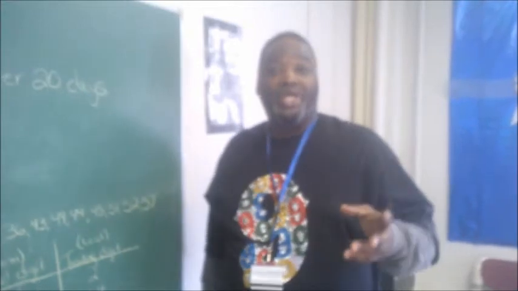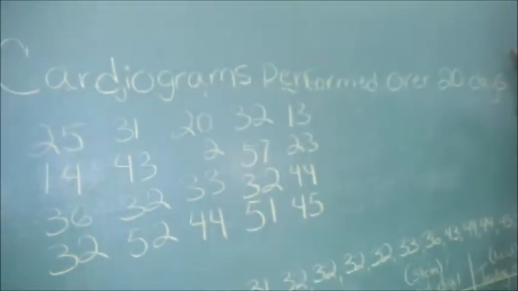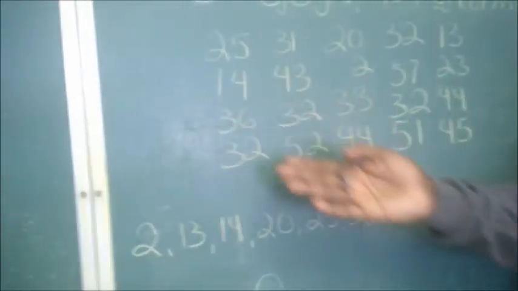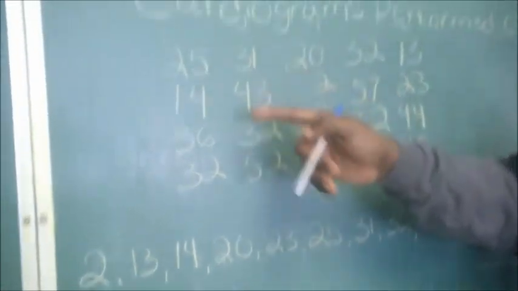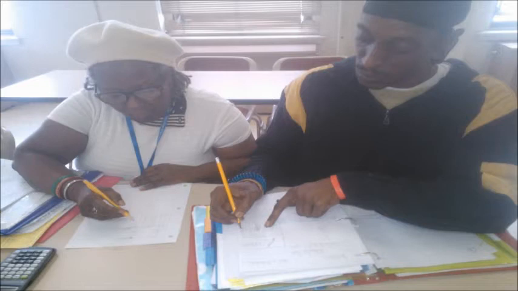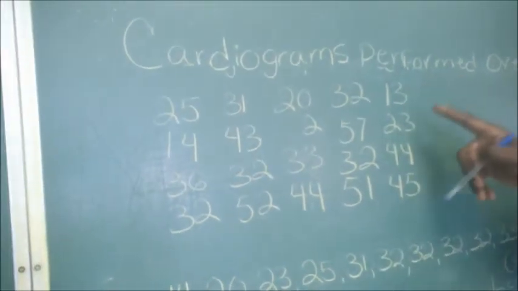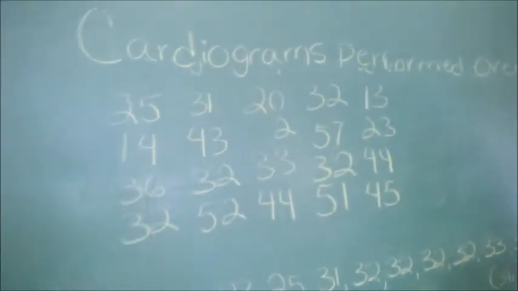Hi, my name is Theophilus Conley, and I'll be explaining the stem and leaf scenario here that we have present on the board. Cardiograms performed over 20 days inside of a hospital resulted with the information that we've gathered here. We have 25, 14, 36, 32, 31, 43, 32, 52, 22, 33, 44, 32, 57, 32, 51, 13, 23, 44, and 45. And this is our data that we're going to be working with.